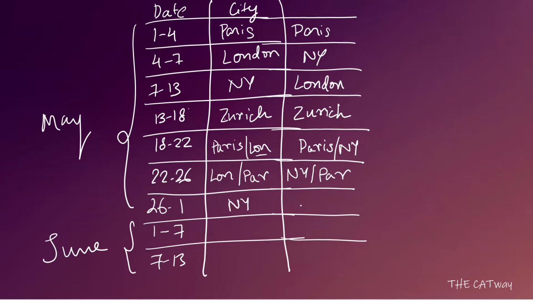Similarly, the only possibility in case 2 will be London. Okay, I hope you are getting how we got this. Now, what we have to do is coming to 1 to 7. On 1, he cannot go to New York, neither can he go to London, nor to Paris. So the only possibility for him is Zurich. In both the cases it will be the same thing, because he cannot go to London, New York, or Paris. So the only possibility is Zurich.